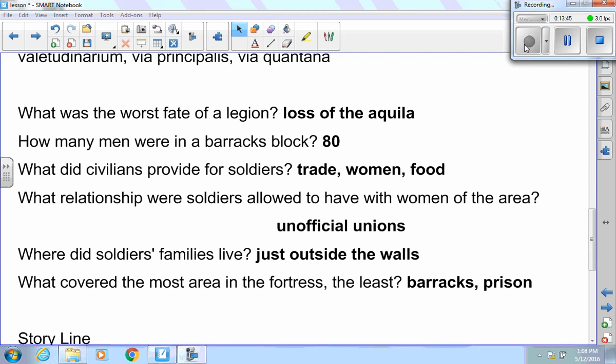So, what covered the most area in the fortress? That'd be the barracks. That's where all the soldiers would stay. And what covered the least? That would be the prison.